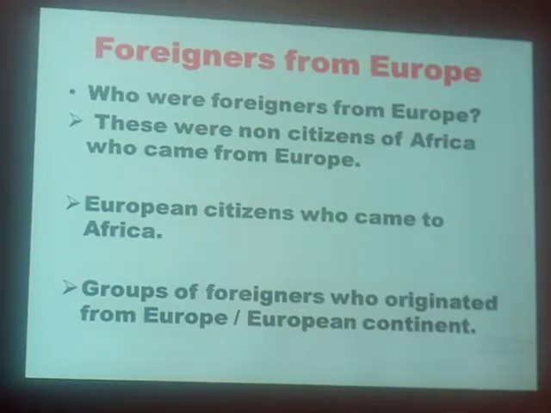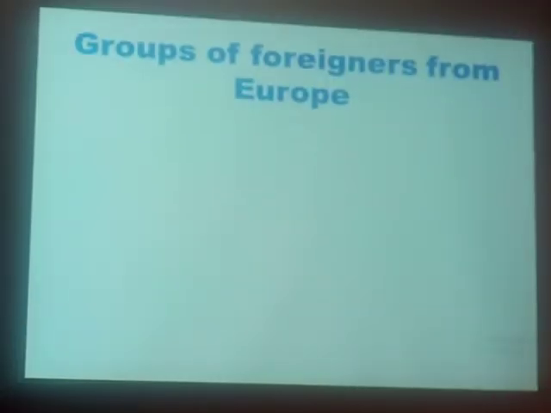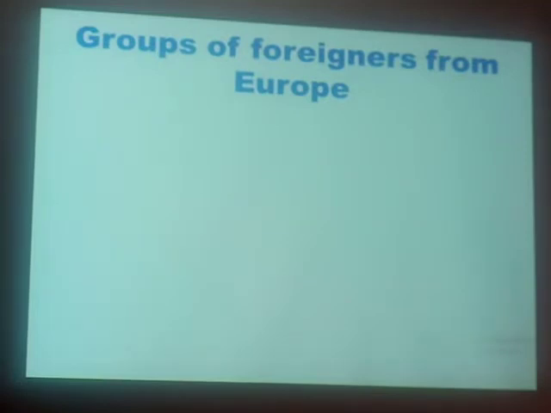Let's proceed and we see, like we talked one time, we said foreigners from Europe, we have 5 major groups. Let's see those groups. Groups of foreigners from Europe. What do you recall about that? I hope you recall very well that these groups of foreigners who came from Europe are 5, and we want to list them here in their respective order of arriving here, their respective order of coming.